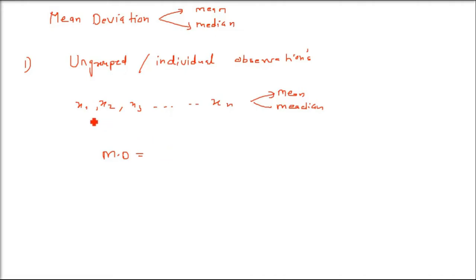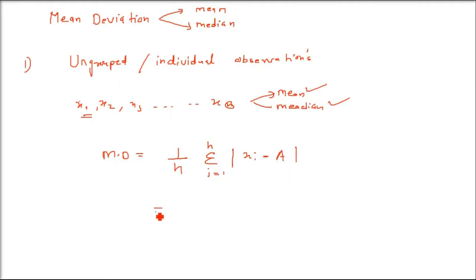So the formula will be mean deviation: these are the number of observations n, so 1 by n, and then sigma, summation, i equals 1 till n, because these are n data. First you have to take a modulus, that is the positive sign always, of every observation, say xi, x1, x2, x3, i varies from 1 to n. And then you have to subtract the A. This capital A can be mean, can be median. I hope you got the idea. So we'll use both of them in our example.